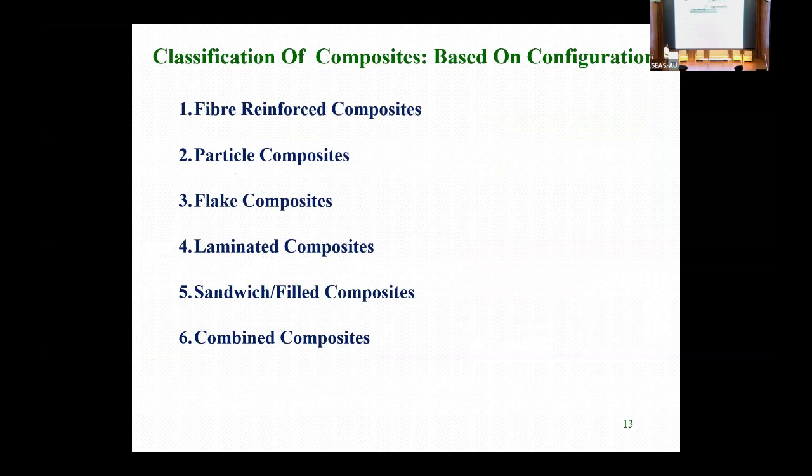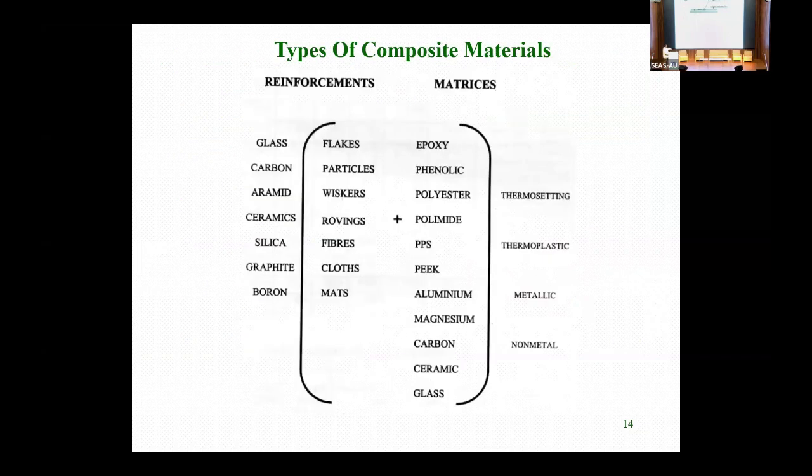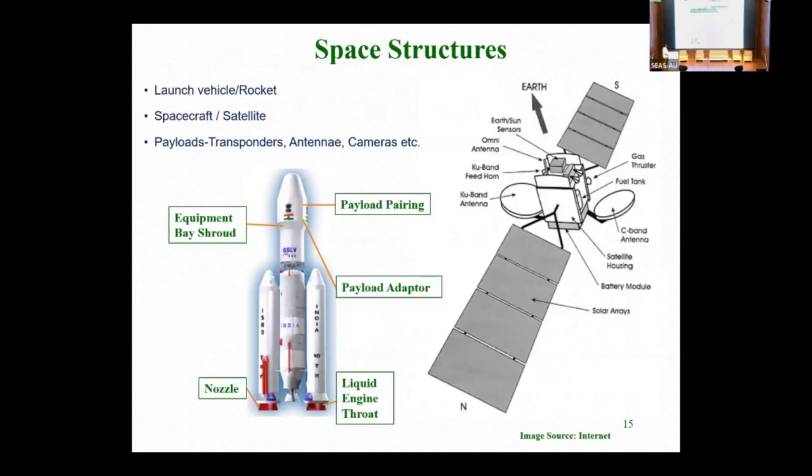Configuration wise, we have extended this here: fiber reinforced composites, particle composites, clay composites, laminated composites, sandwich composites, and combined composites, meaning we can have both kinds of combinations so that we can tailor to some requirement. That also we have done here. Okay, now we'll come to the space structures.